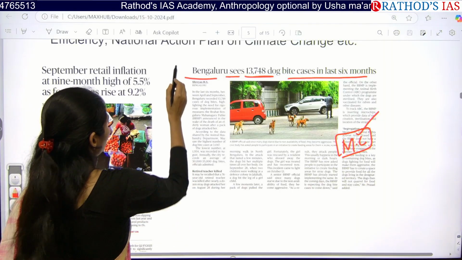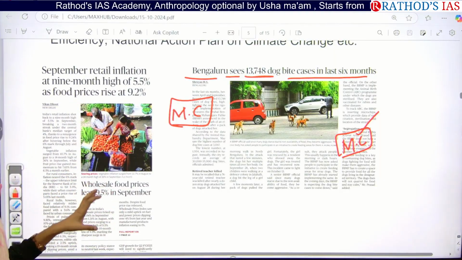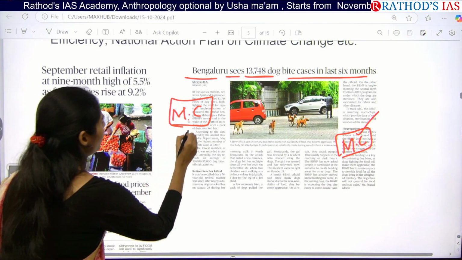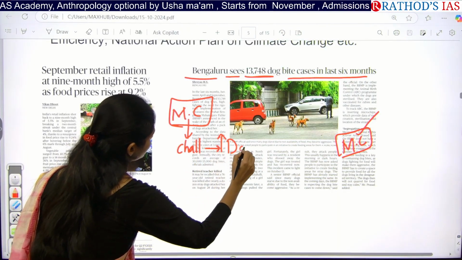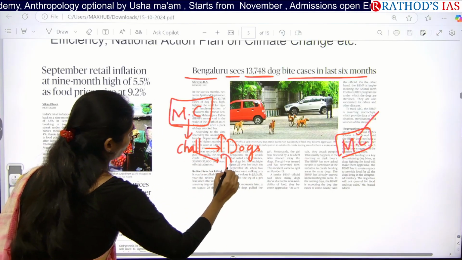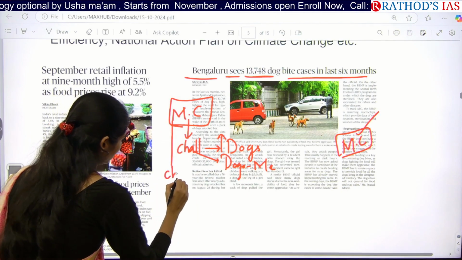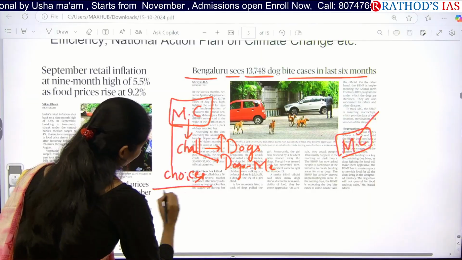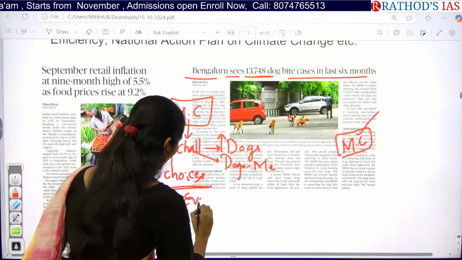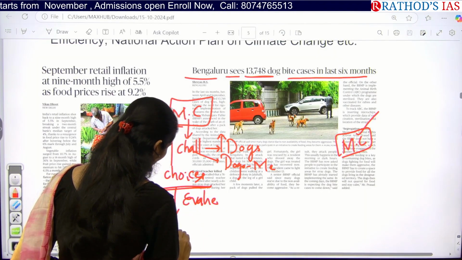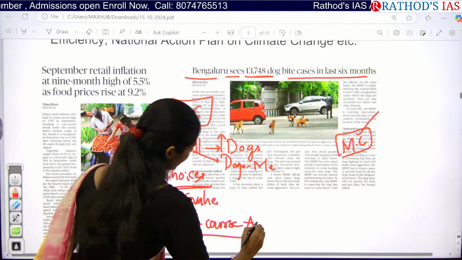Okay, so here you have to think that I am the municipal commissioner of so and so Bangalore. So now I have a challenge. What is the challenge you are having? The challenge is the increasing number of stray dogs, and these stray dogs are causing menace. Here in your case study, you can get a question like what are the choices you are having, and they will be asking you to evaluate those choices and what is your course of action. So in this way, you will be getting a case study in your ethics.